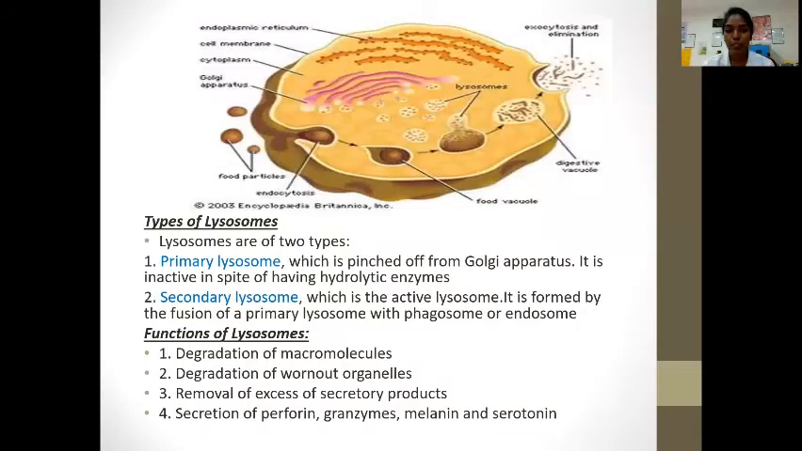The types of lysosome. There are two types of lysosomes, primary lysosome and secondary lysosome. The primary lysosome is pinched off from the Golgi apparatus. It is inactive in spite of having hydrolytic enzymes. The secondary lysosome is the active lysosome, formed by the fusion of the primary lysosome with the phagosome or endosome. The functions of lysosomes: they help in degradation of macromolecules, degradation of worn-out organelles, removal of excess secretory products, and secretion of perforin, granzyme, melanin, and serotonin.